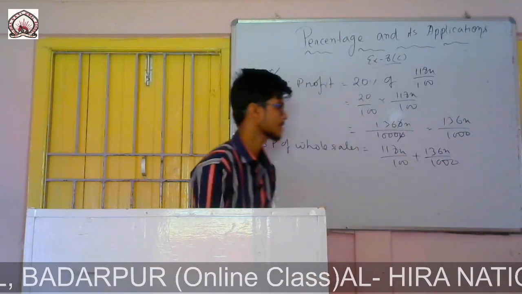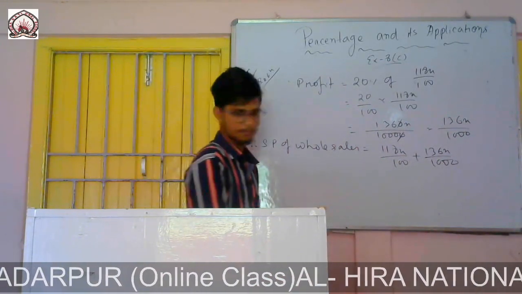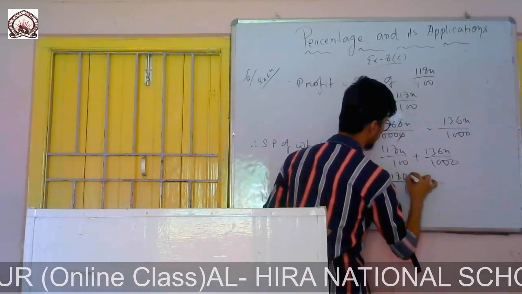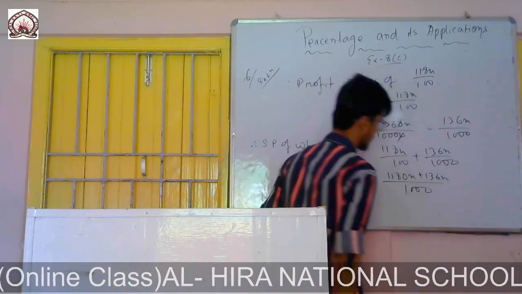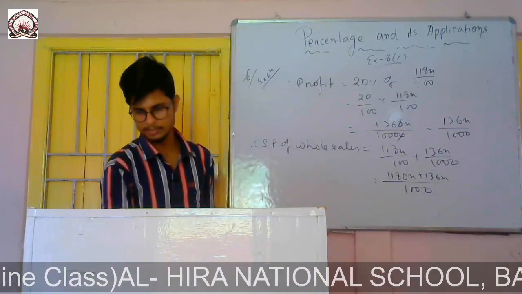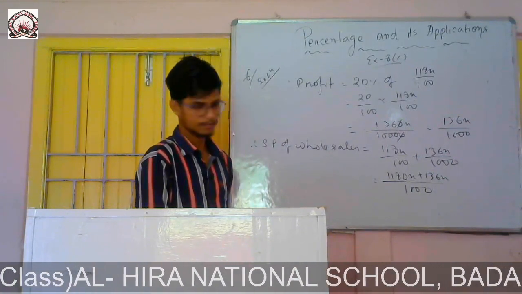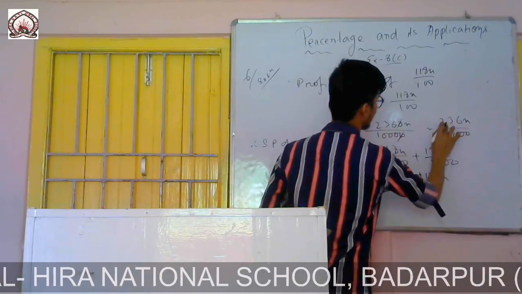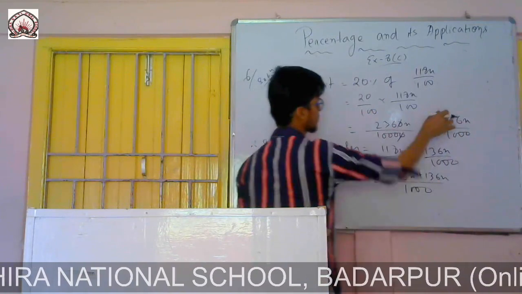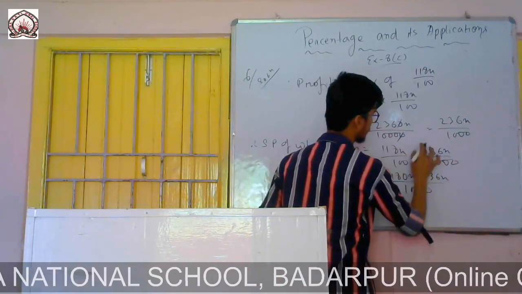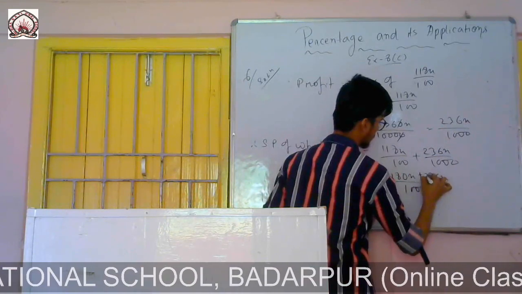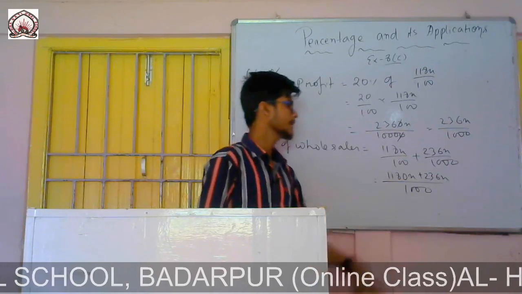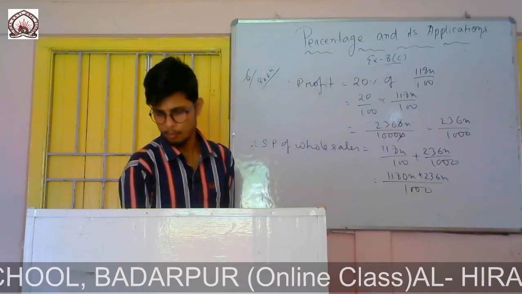Now it becomes easy to take the LCM. The LCM will be 1000. So it is 1180x plus 236x by 1000.